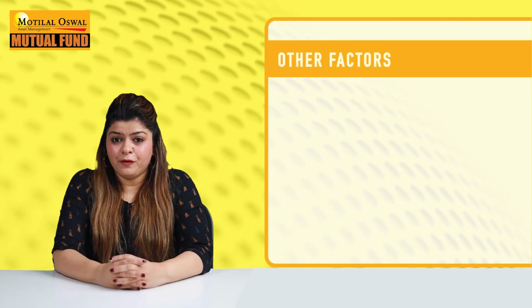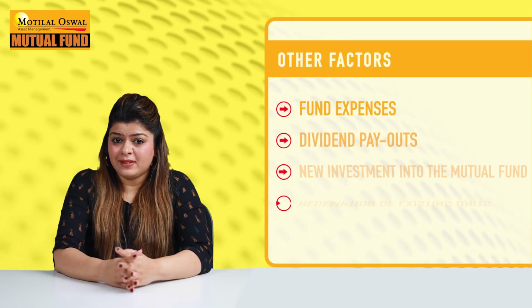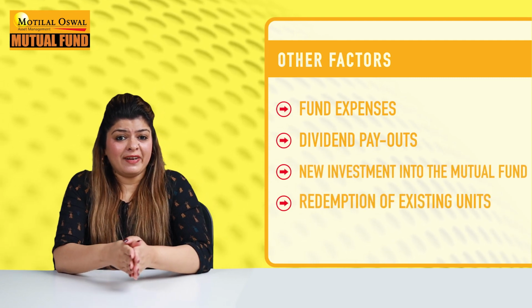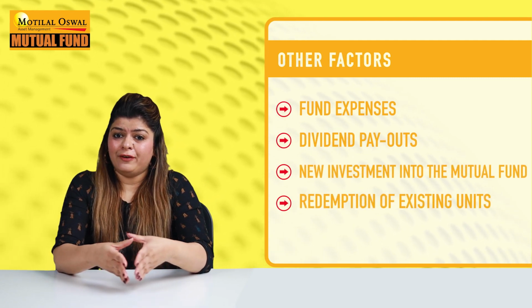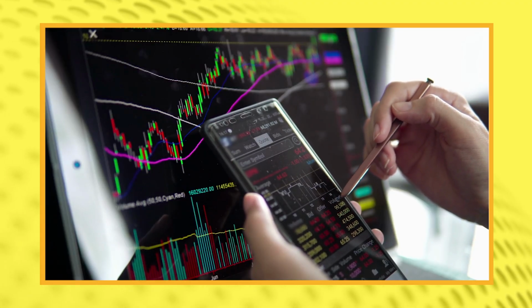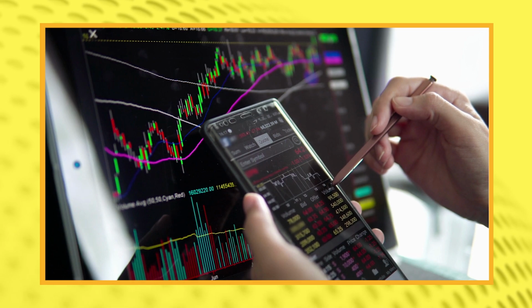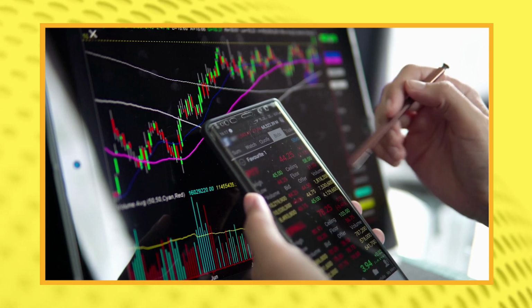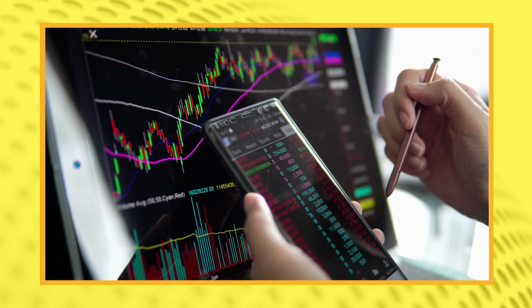Other factors that influence a fund's NAV are fund expenses, dividend payouts, new investment into the mutual fund, and redemption of existing units. Do remember that when you buy or sell a mutual fund, NAV depends upon the cutoff time your broking platform allows to get the same day NAV.